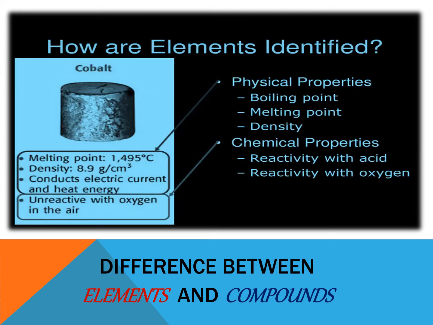Next, let's talk about how elements are identified. We have two properties for the elements: the physical properties and the chemical properties. Under physical properties, we have three: the boiling point, the melting point, and the density. For chemical properties, we have two: reactivity with acid and reactivity with oxygen.